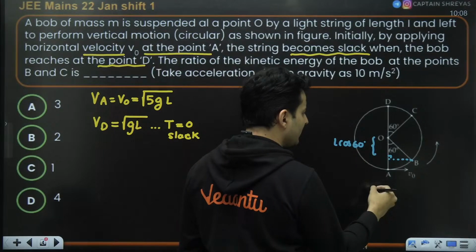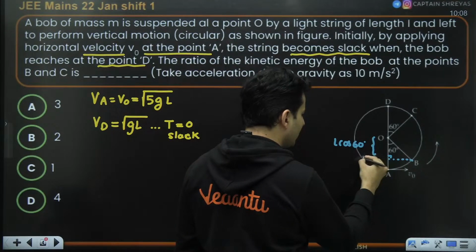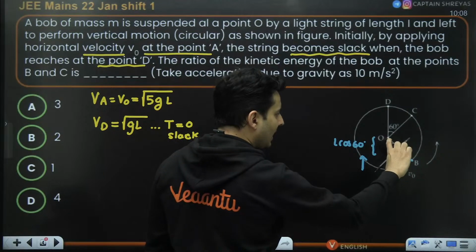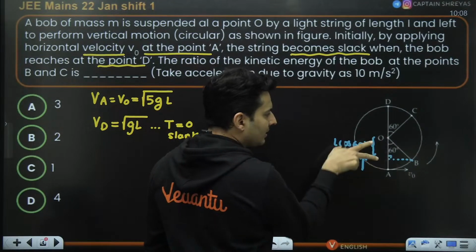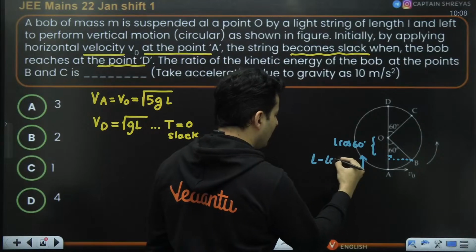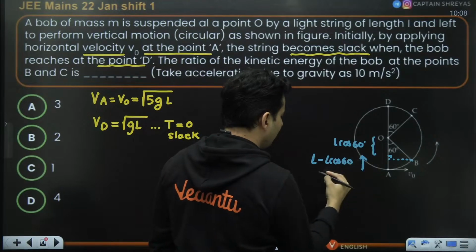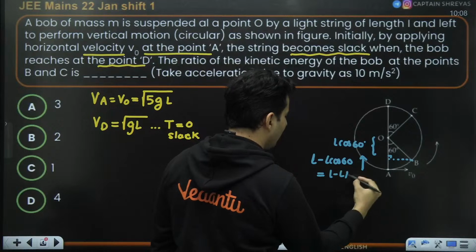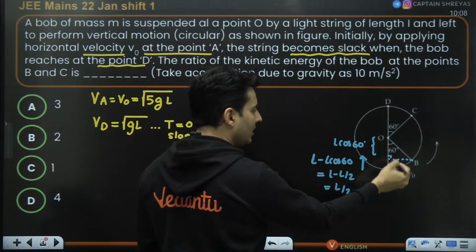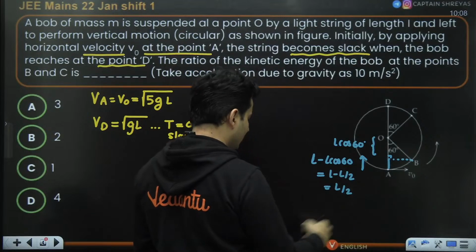So from here to here, this complete thing is L, and this much is L cos 60. So the height will be L minus L cos 60, which is L minus L by 2, which is basically L by 2.